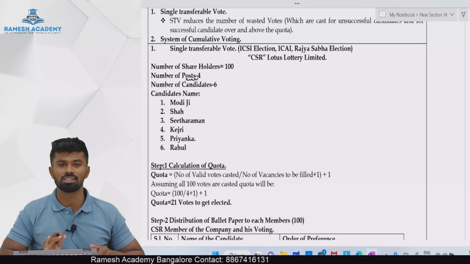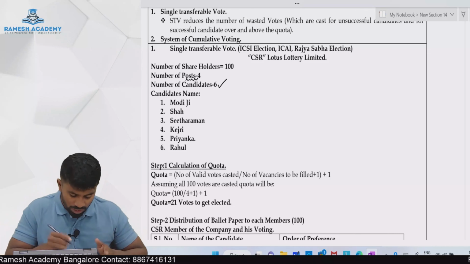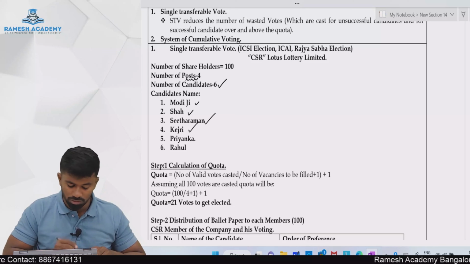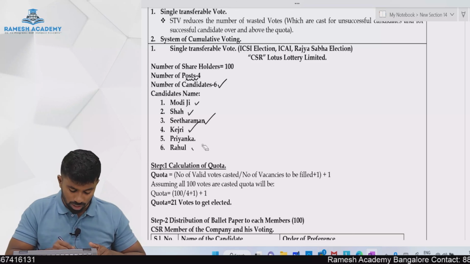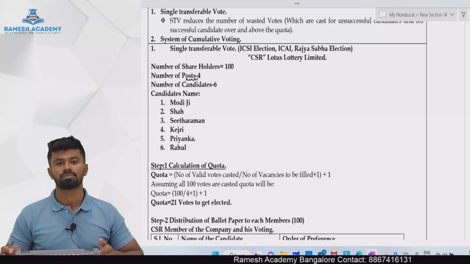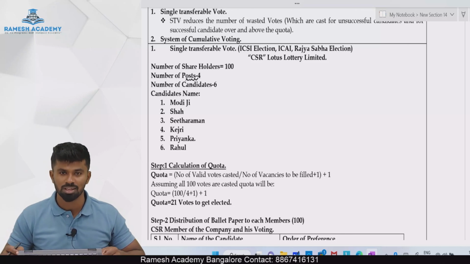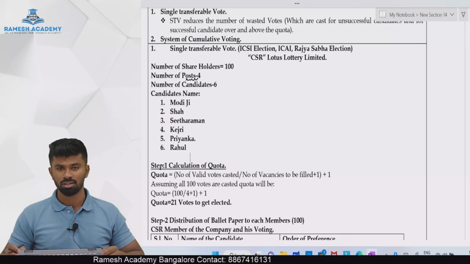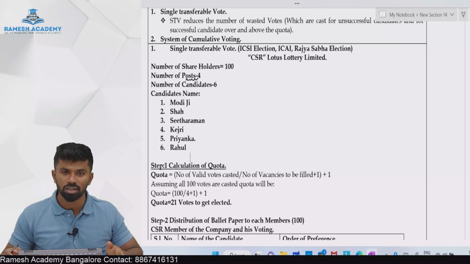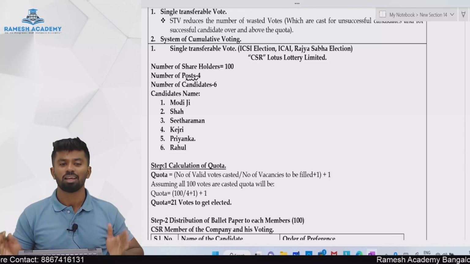For these 4 vacancies, how many candidates are there? There are 6 candidates. Who are those 6 candidates? We have Modi ji 1, Shah 2, Sitaraman 3, Kejri 4, Priyanka 5 and Rahul 6. So these are the candidates. A caution: all the characters in these examples are fictitious in nature and they do not depict any real character, and there is no intention to hurt anyone's political sentiments. Okay, it's just an example.